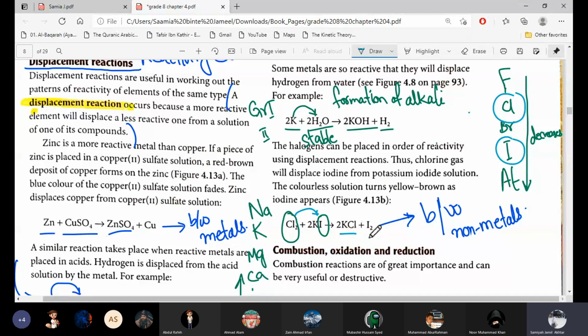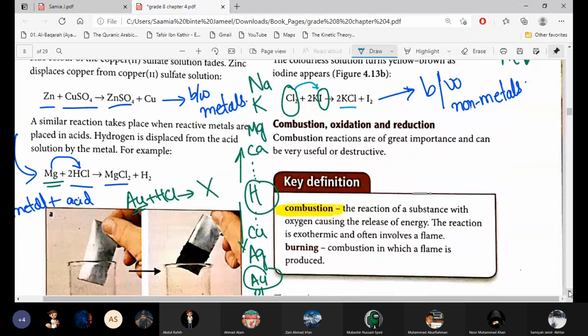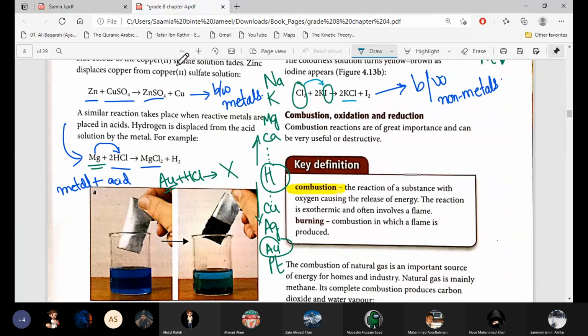Okay, and always remember, whenever you write the halogens separately, in alone form, they will be diatomic. Always write Cl2 and I2, F2, Br2, like this. So is displacement reaction clear? Okay, I guess it's clear.